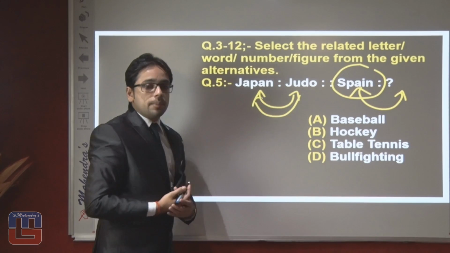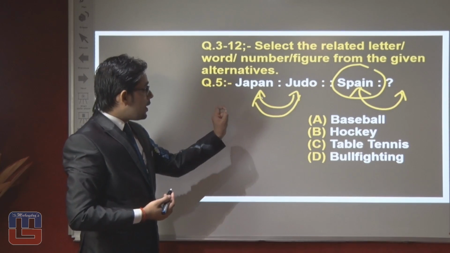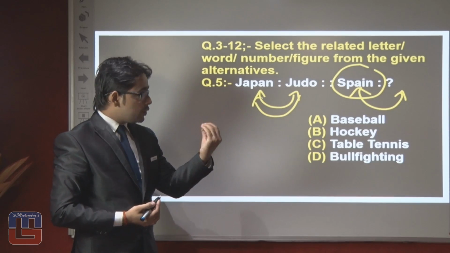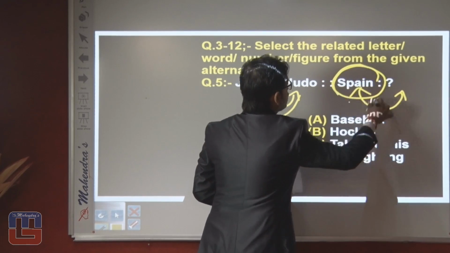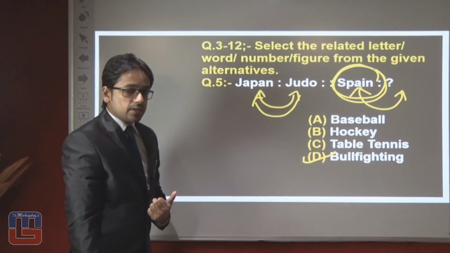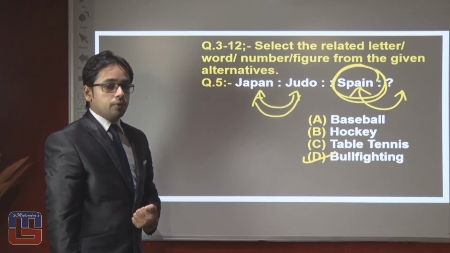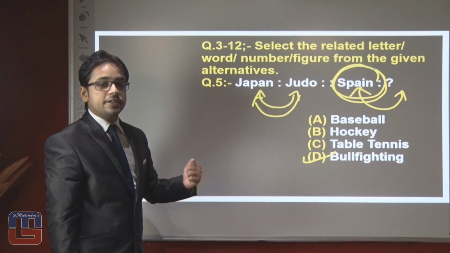Why is judo related to Japan? The answer is that Japan is the place of origin of judo, the same as bullfighting. For bullfighting, the place of origin should be Spain. So the right answer of this question will be option number 4, which is option D, that is bullfighting.